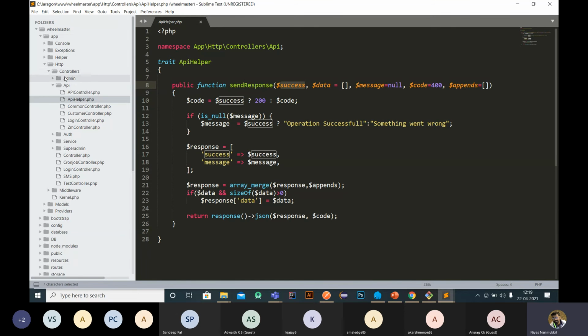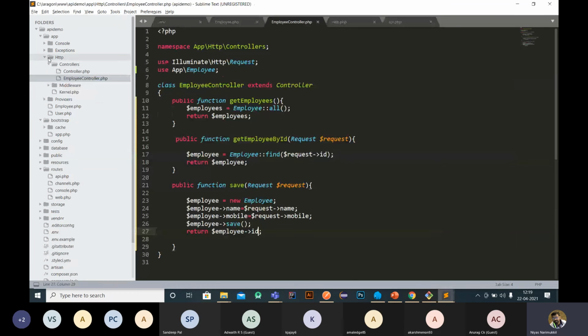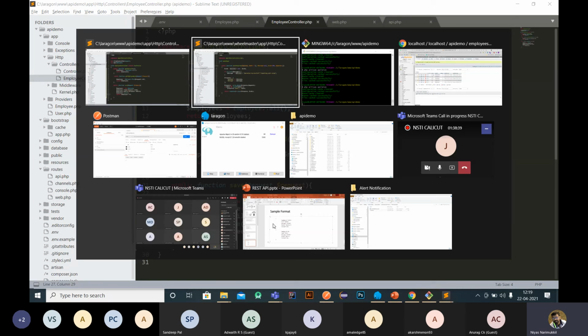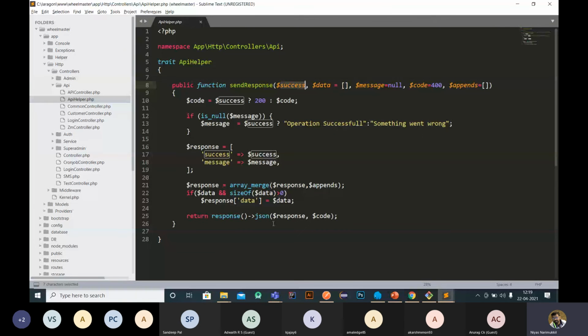Otherwise, we have to encode JSON format in each response to make it JSON. To make it easier, I created this function.